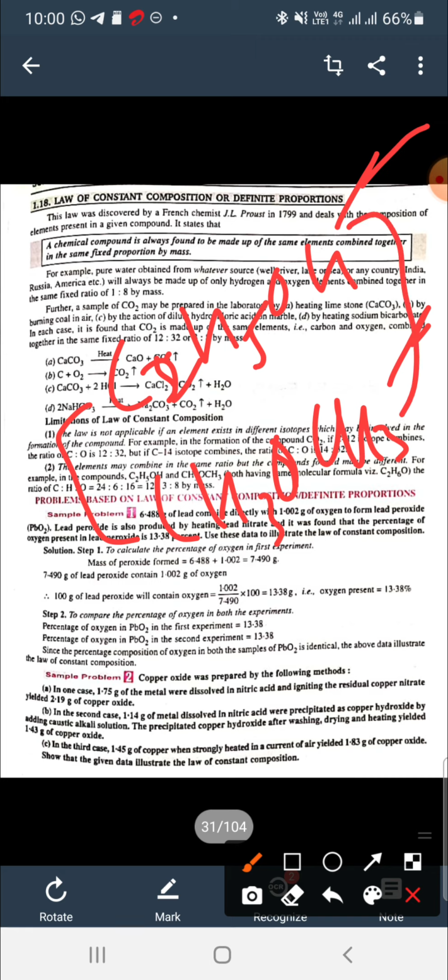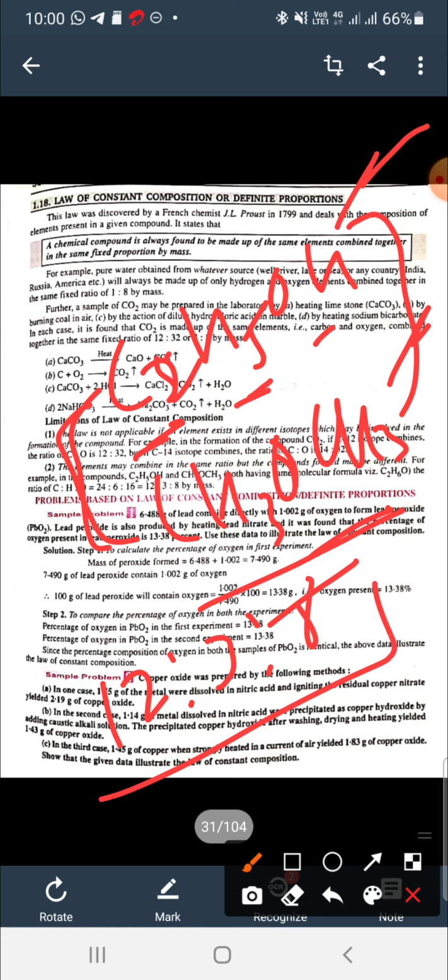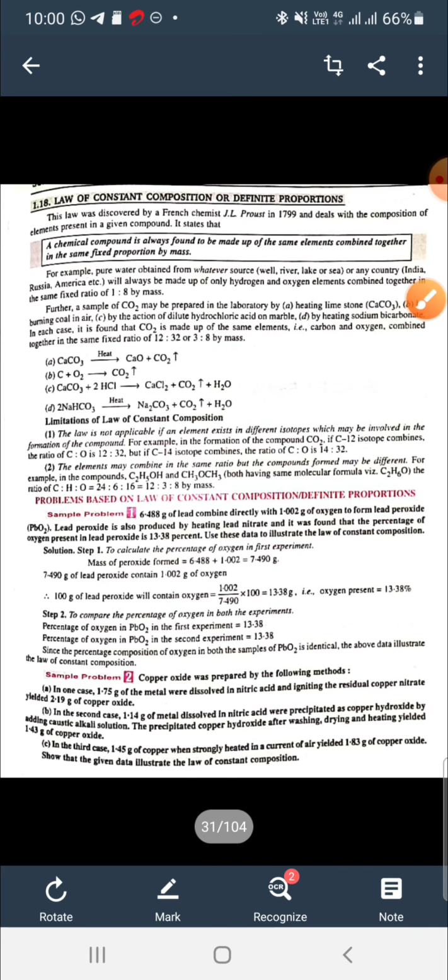These both are different compounds. They contain 2 carbons, 6 hydrogen, 1 oxygen. They have the same number of atoms and the ratio is also the same, 12:3:8. So both compounds have the same ratio by mass and the same number of atoms. According to this law, they must be the same, but these are different. So this is another limitation.